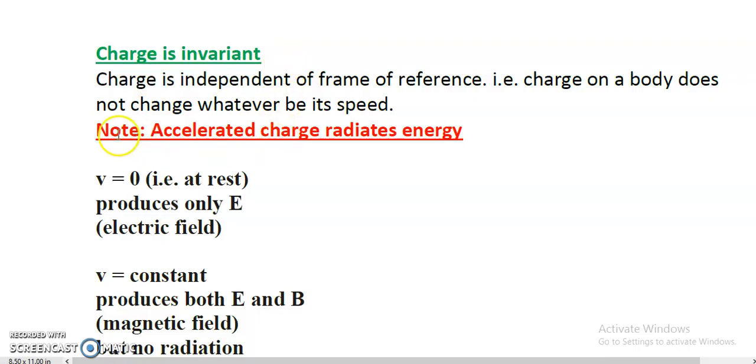The point to be noted over here is what? The accelerated charge radiates energy. If the charge is being accelerated, the charge is moving with a velocity which is not constant, certainly it will radiate energy.